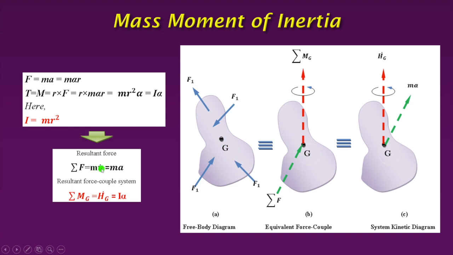So m into dv by dt means m into a. Similarly here, the summation of moments of force equals the time derivative of angular momentum. It is the time derivative of linear momentum and it is the time derivative of angular momentum. That equals I into alpha, as we have derived.